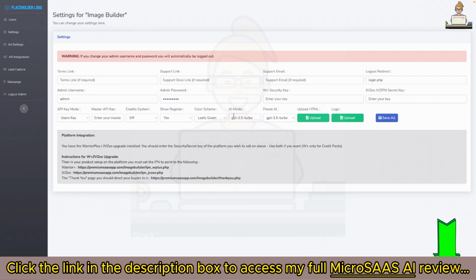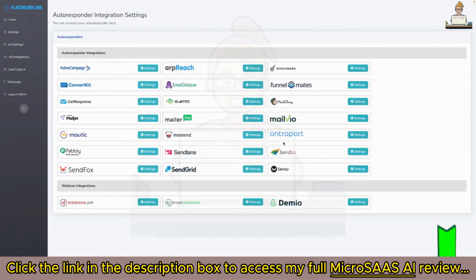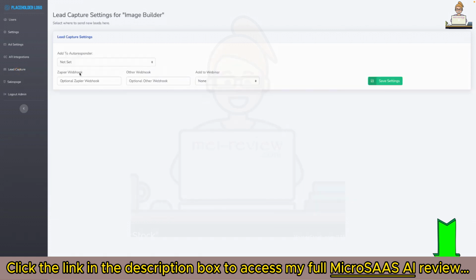So that's kind of the admin. As I said, you've got everything in there that you need. You've got the AR integrations. So when anyone registers to your copy of your app, the image builder, you can automatically collect the emails, put them across to your autoresponder and your webinars as well. You can also set Zapier, other webhooks as well.